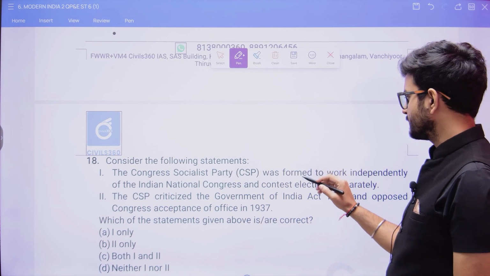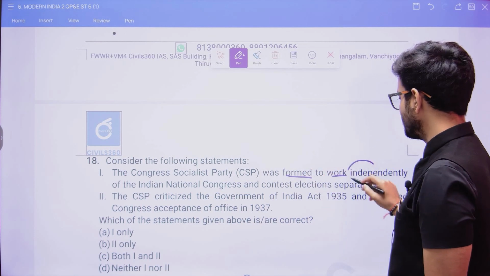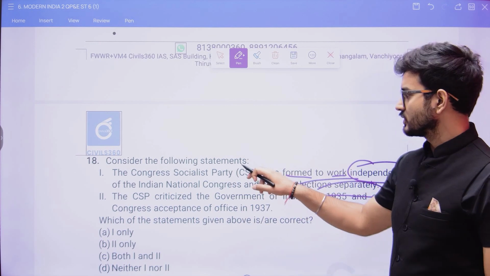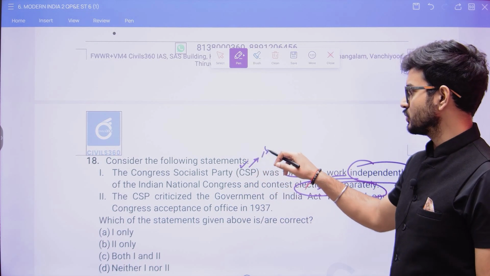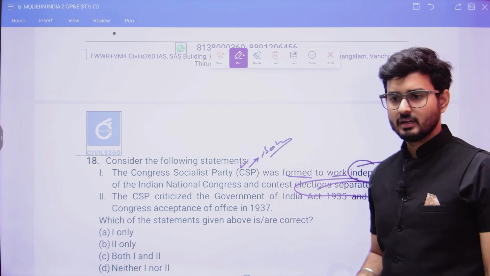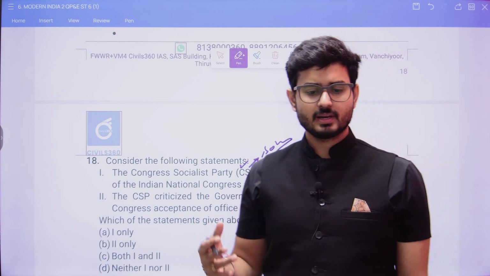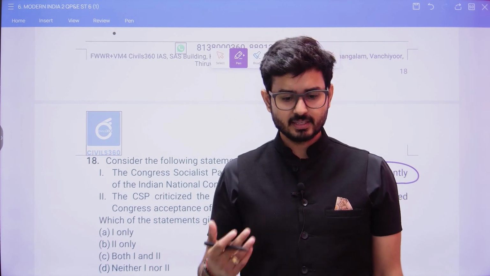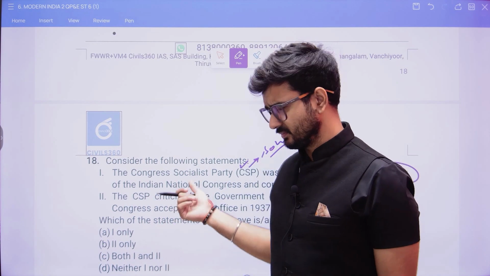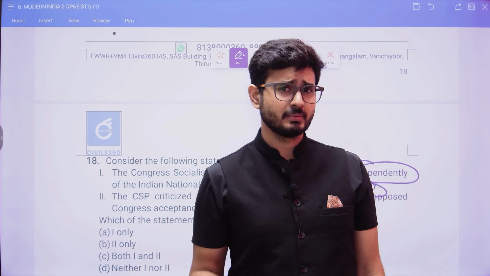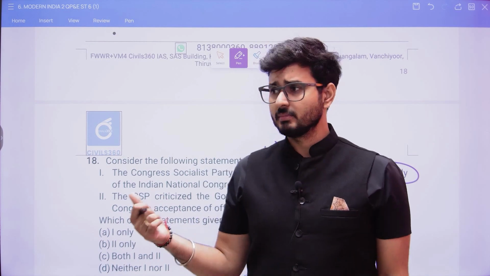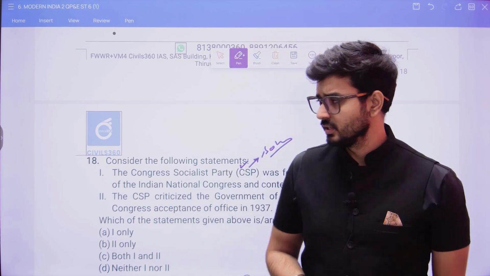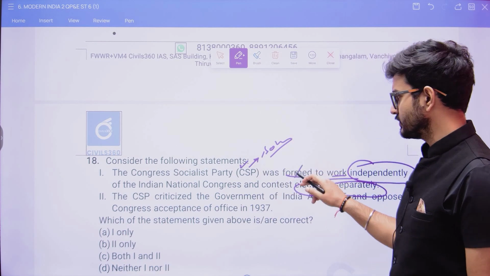So the Congress Socialist Party, it was formed to work independently of the INC and contest elections separately. The name itself is going to say that this was a social arm of the Congress Party, because INC was the political and economic party, and it was not a social party. It did not have social demands, but it was this Congress Socialist Party that is going to act as a social arm. So it was not separate, but it was a part. So the first is incorrect.